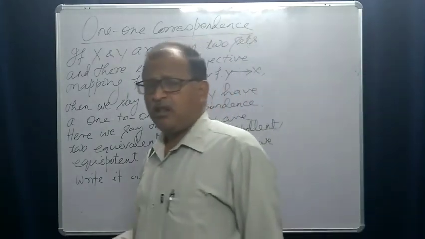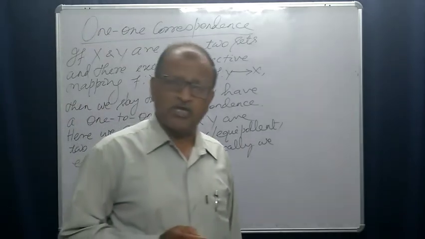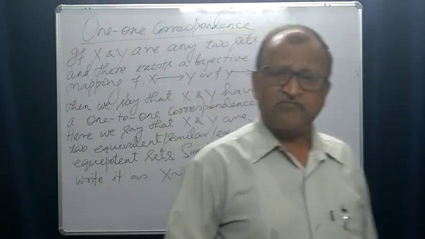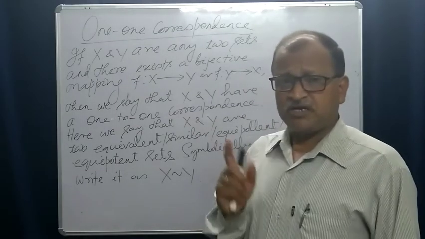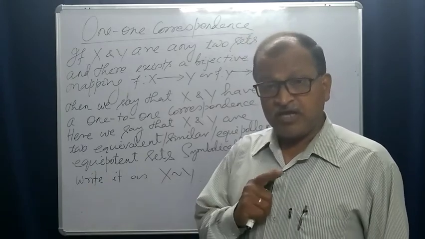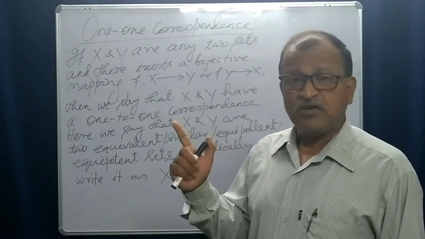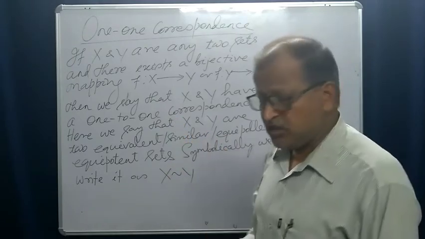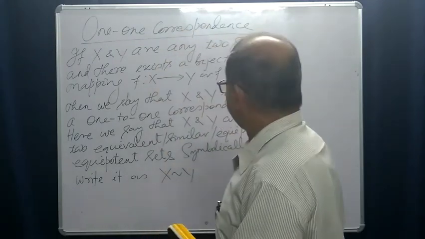For example, the set of real numbers is an uncountable set. The set of irrational numbers is an uncountable set. But the set of rational numbers is countable. We can make a one-to-one correspondence with the set of natural numbers. You will study it in higher classes anyway.